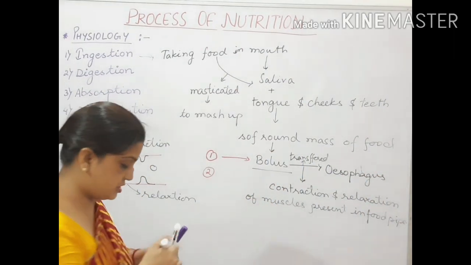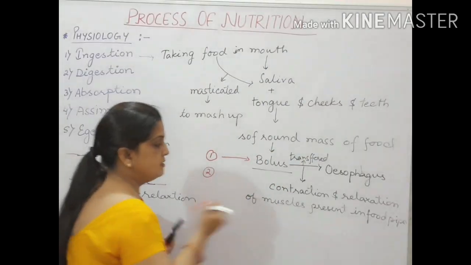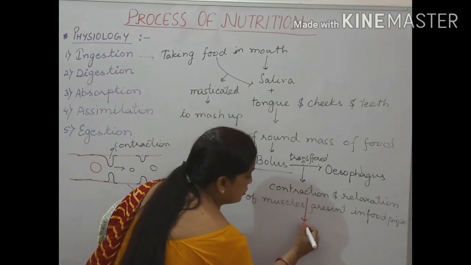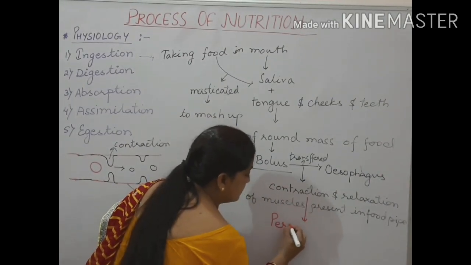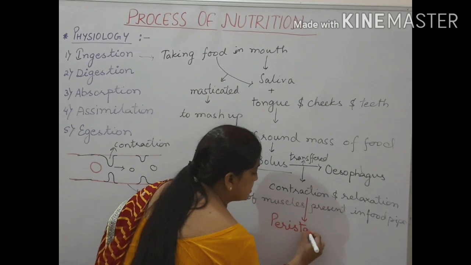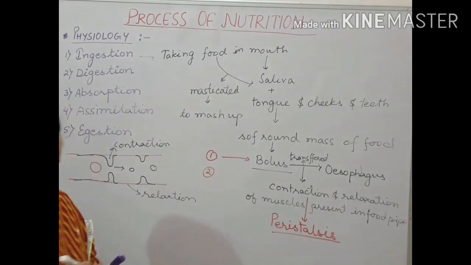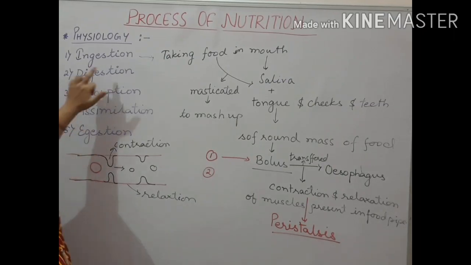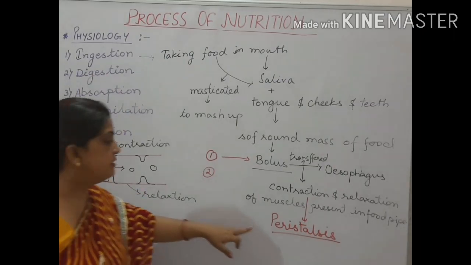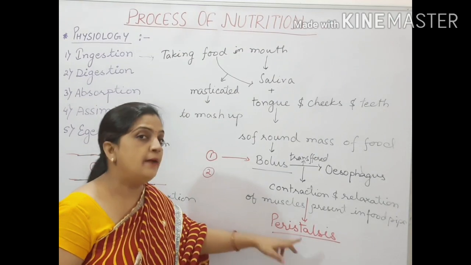And what is this process called? This contraction relaxation process is called peristalsis. This is again one of the most important terms in the ingestion physiology process. What is peristalsis?